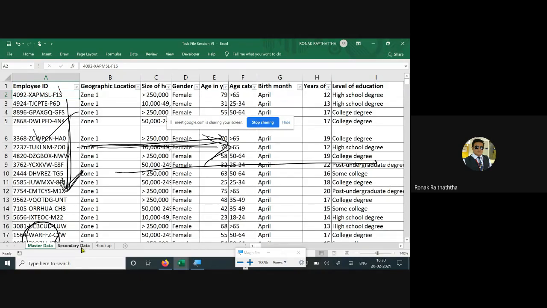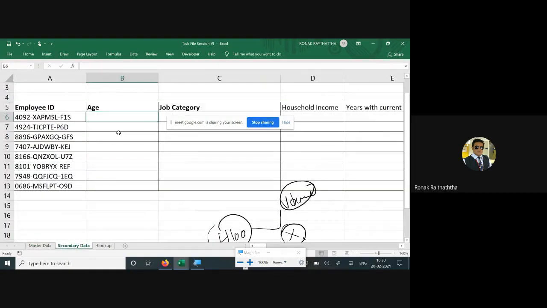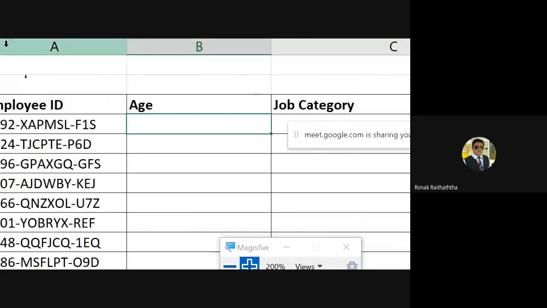Once you are clear with that, the next step is obviously starting with the equal to sign where you want to get this data. So I have pressed the equal to sign there. VLOOKUP. We have identified that VLOOKUP is the function we are going to use. Then opening the bracket. First is the lookup value. As I have already stated to all of you, the lookup value is the primary data or the common key